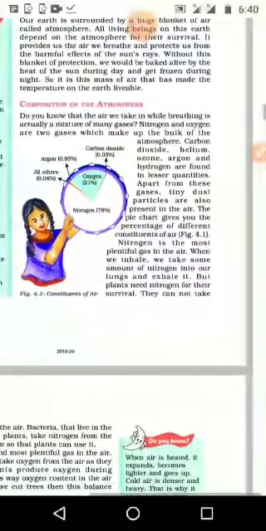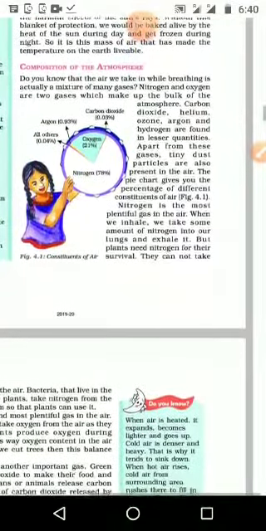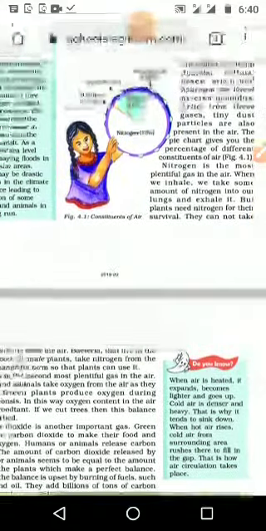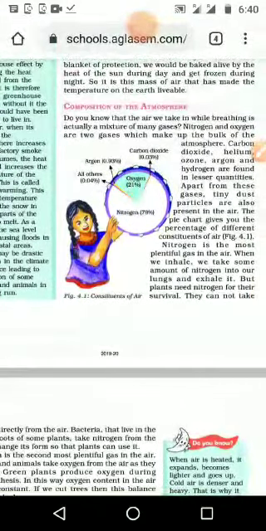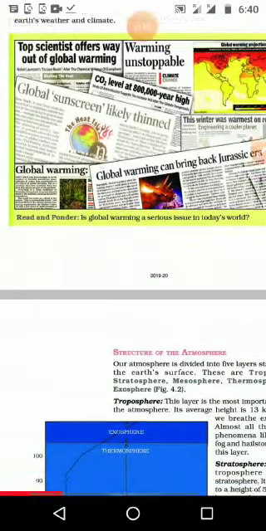First one is the composition of the atmosphere, where we can see the air that is in the atmosphere, and the structure or composition of the atmosphere, what types of air or gases we can see in it. That we are going to study. Then next, it is given about carbon dioxide and the global sunscreen. And the next one is the structure of the atmosphere.